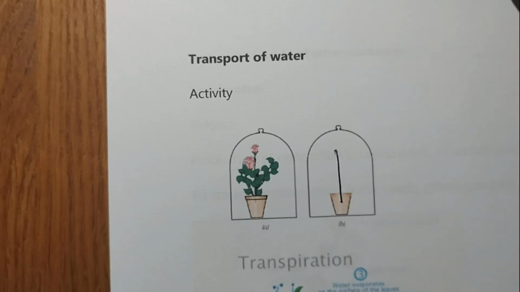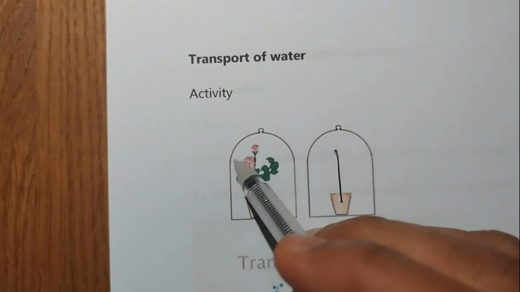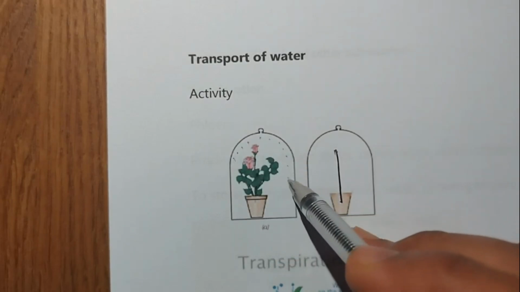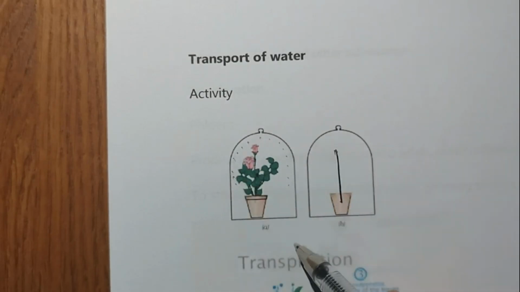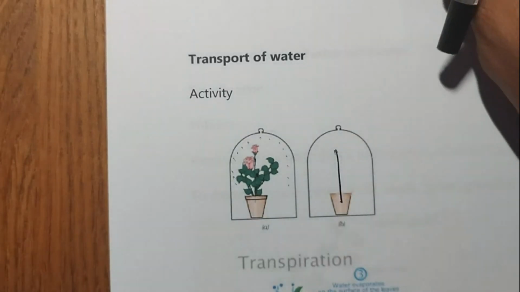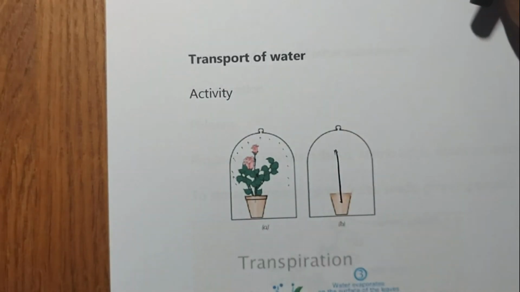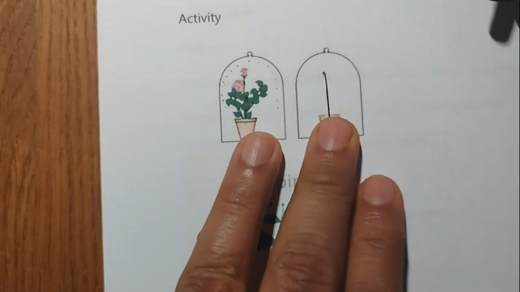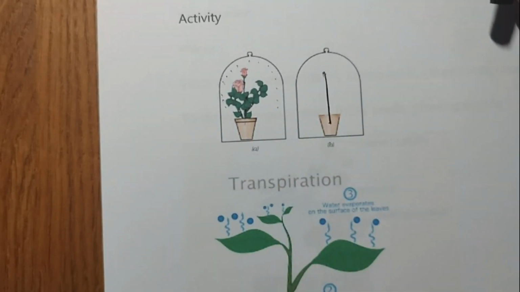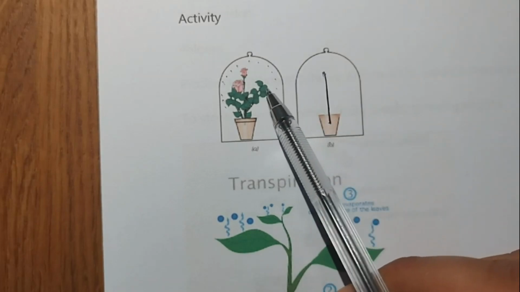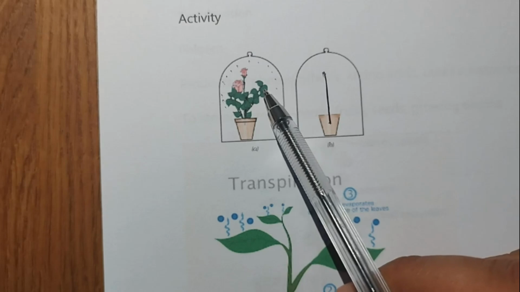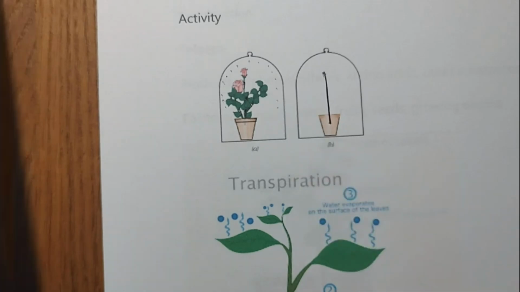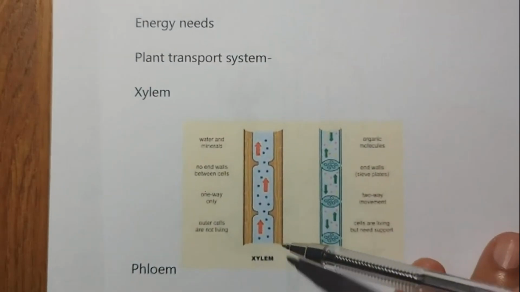The difference after half an hour will be that you will have moisture accumulated from inside on this plastic sheet, and no moisture in the second pot. So the plant has an adequate supply of water here. The water that is lost through the stomata is replaced by water that comes from the xylem system.